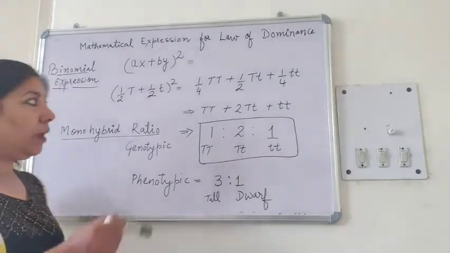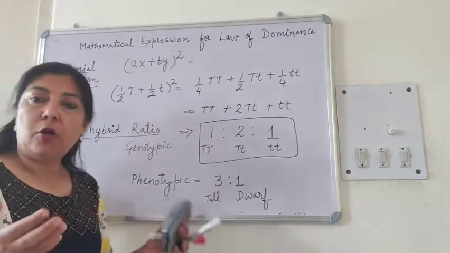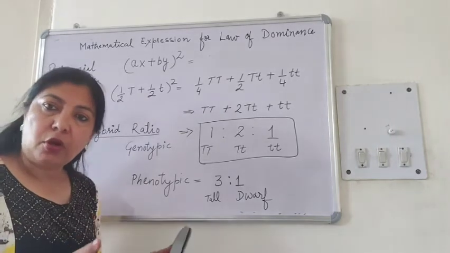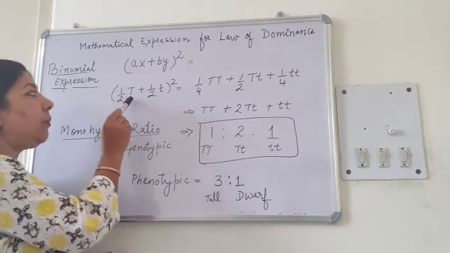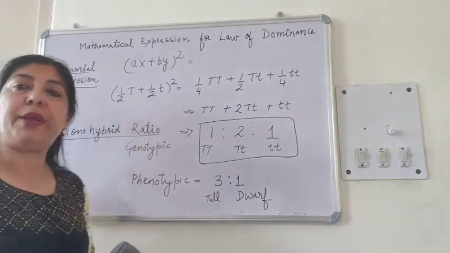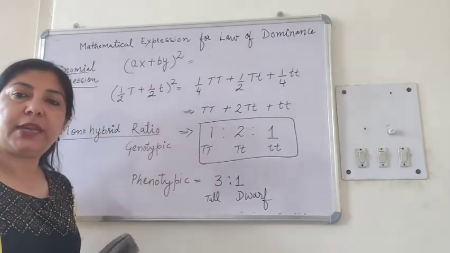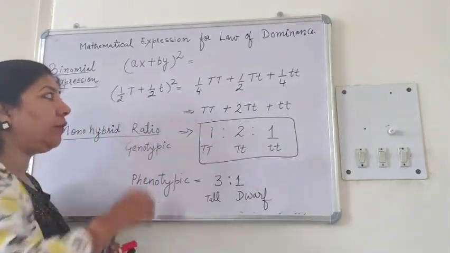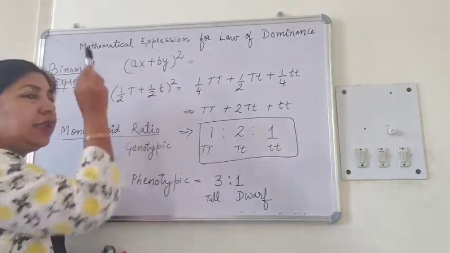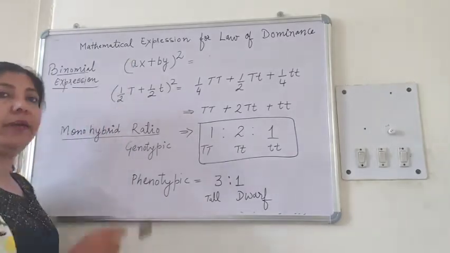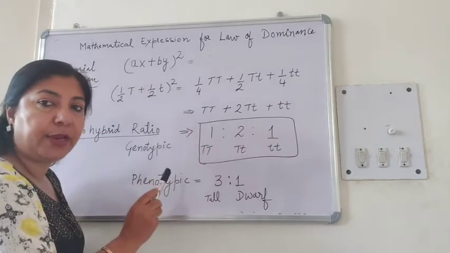So let's see. Suppose we take stem height. For stem height, he observed two traits, that is tall and dwarf. The tall trait was represented by unit factor capital T, and the dwarf trait was represented by the unit factor small t. And when you apply a very simple binomial expression here, you get this ratio after simplification.